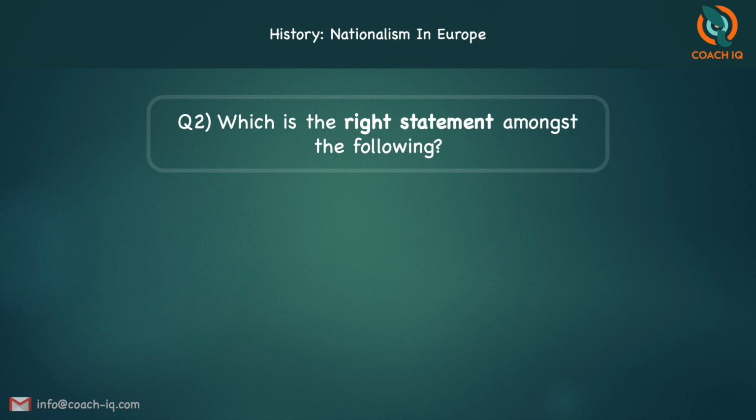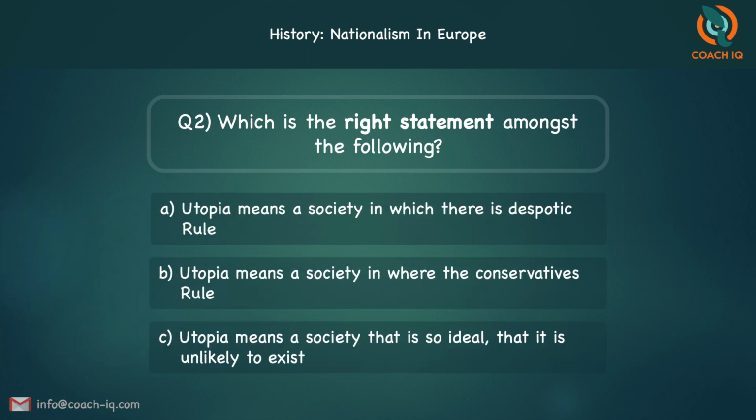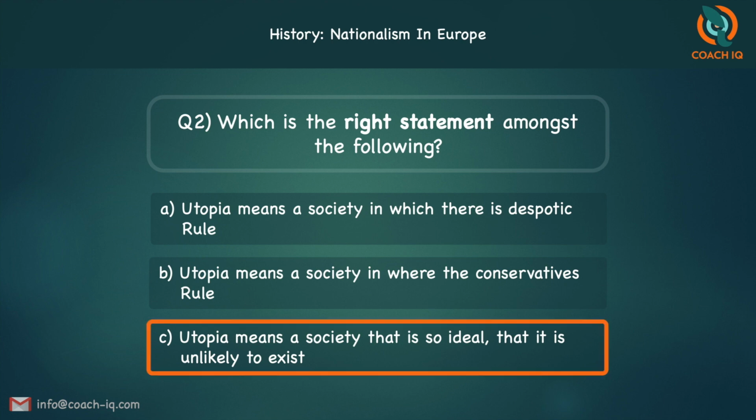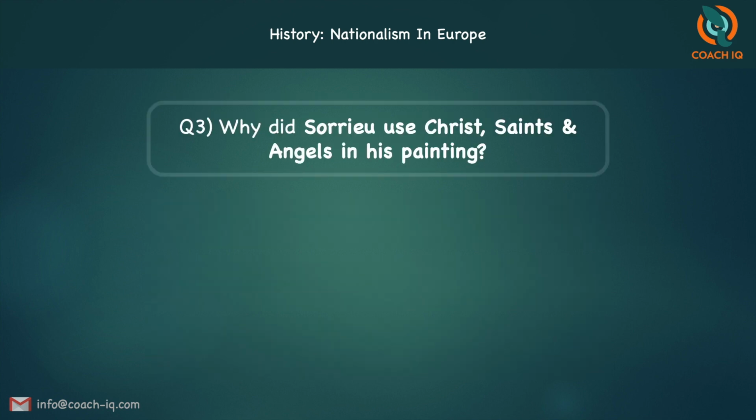The next one. Which is the right statement? 3 have been given. Utopia means a society in which there is despotic rule, means a society where the conservatives rule, means a society that is so ideal that it is unlikely to exist. The answer is C. Utopia means a society that is so ideal, that is so perfect, that it is unlikely to exist.